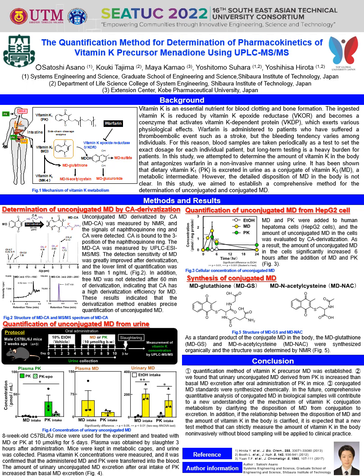In this study, we attempt to determine the amount of vitamin K in the body to antagonize warfarin in a non-invasive manner using urine. It has been shown that dietary vitamin K1 (PK) is excreted in urine as a conjugate of vitamin K3 (MD), a metabolic intermediate.